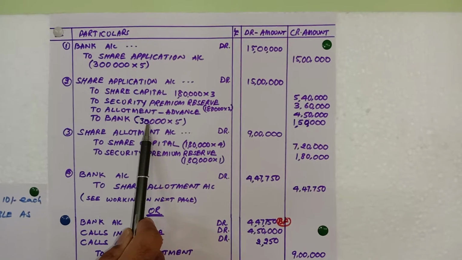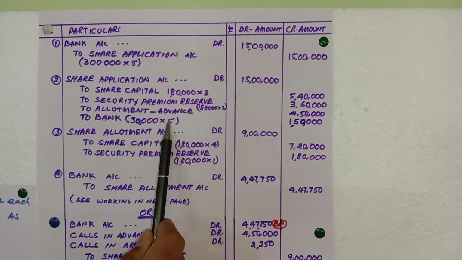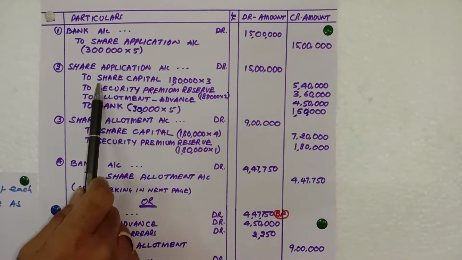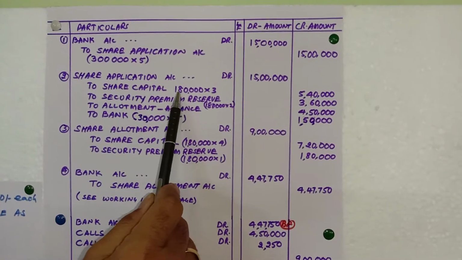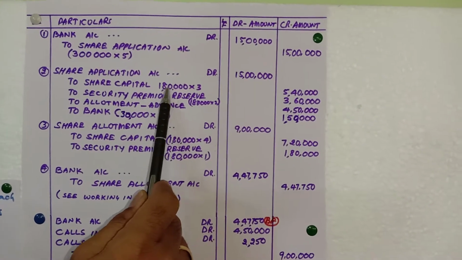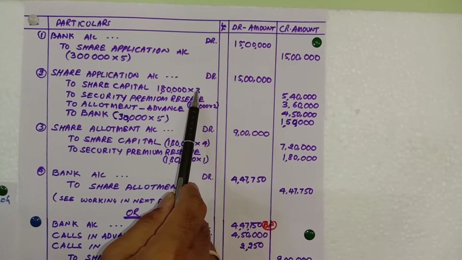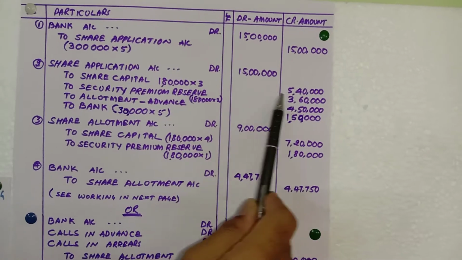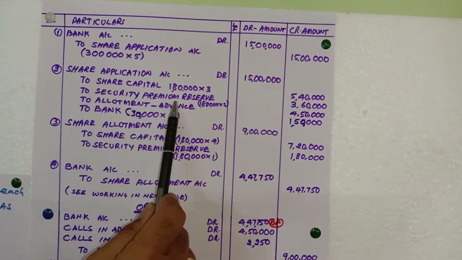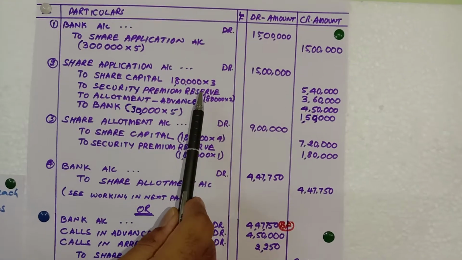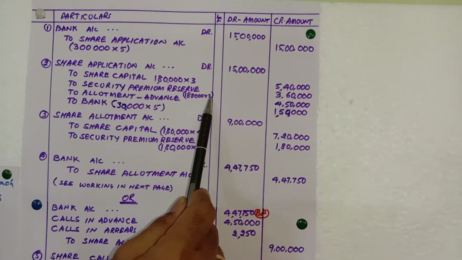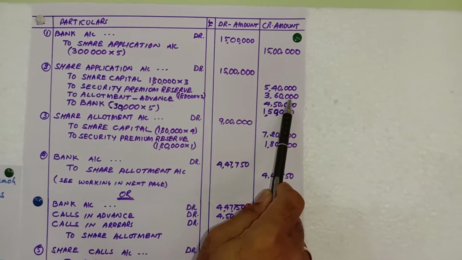Bank, 30,000 shares into 5 rupees, so 1,50,000 we are rejecting. Now second thing, share capital: 1,80,000 is our issued capital, multiplied by 3 rupees as application money, so 5,40,000 goes here. Then the security premium on application is 2 rupees. So 1,80,000 into 2, so 3,60,000.